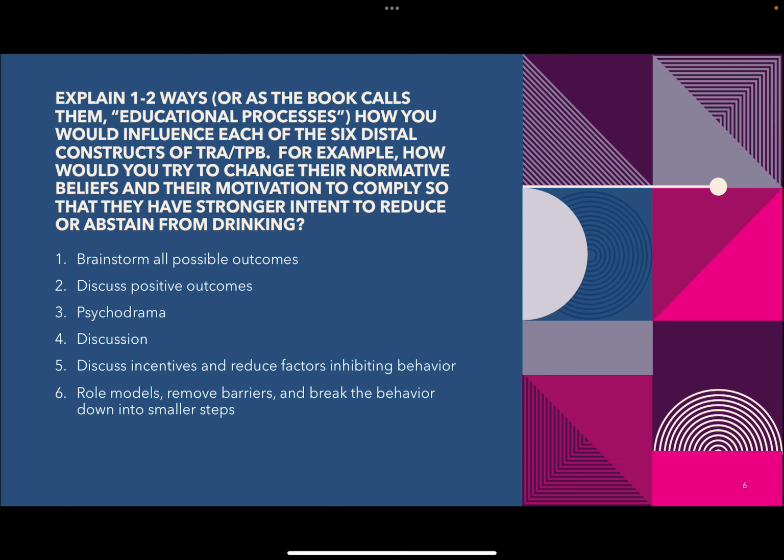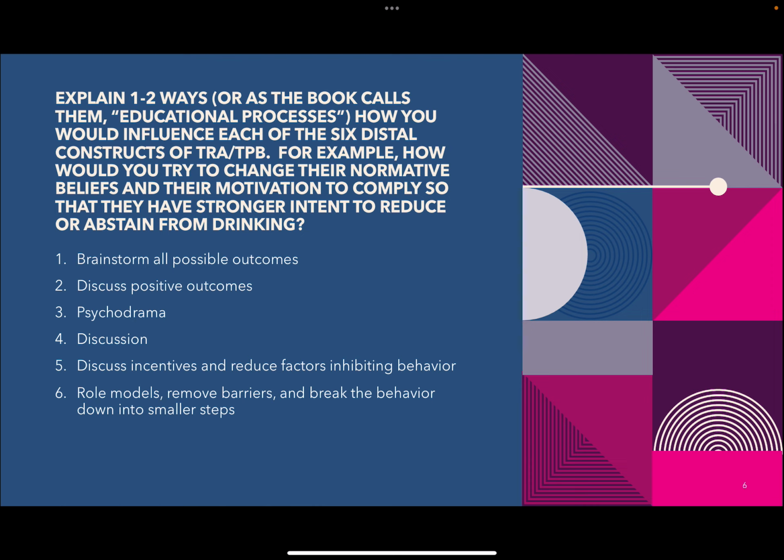If I stop drinking, I'll work better at work. Therefore, if I work better at work, I can go for promotions, or I can ask for raises. If I stop drinking, maybe my wife won't divorce me. Just talk about positive things that'll come from doing the behavior.